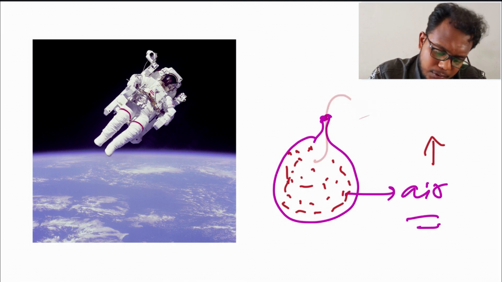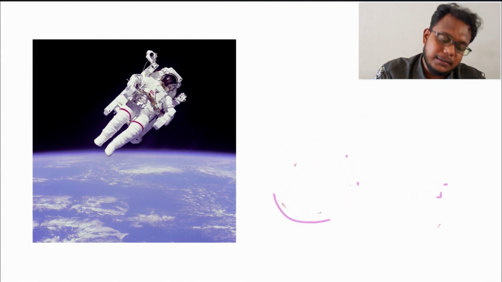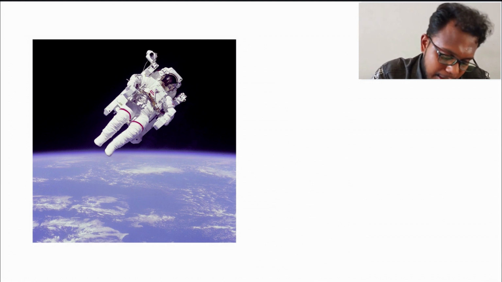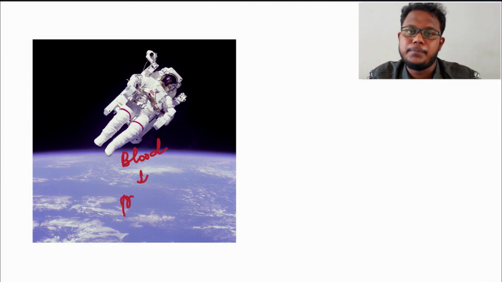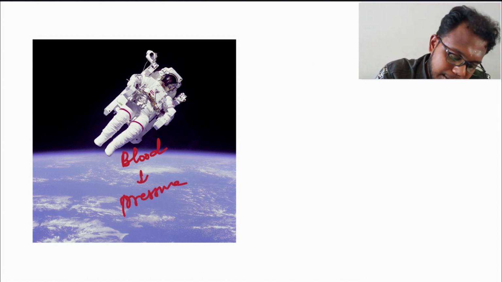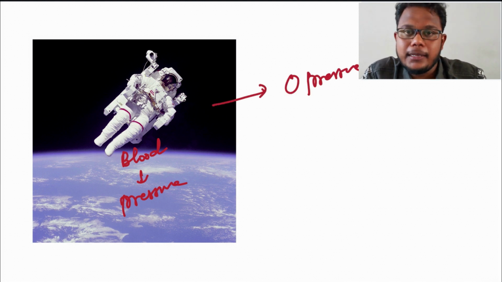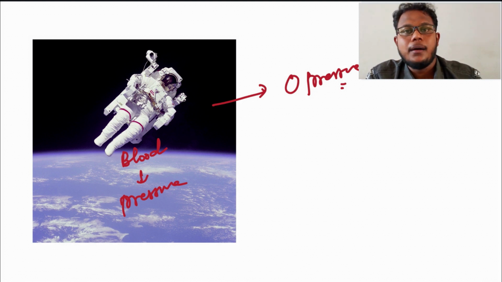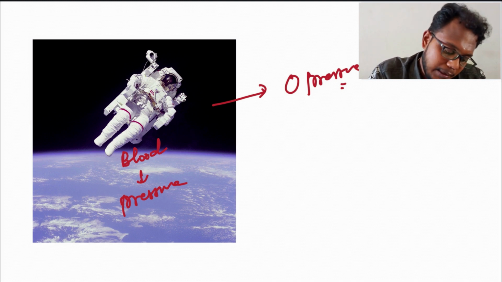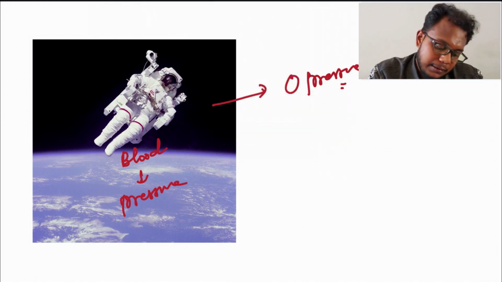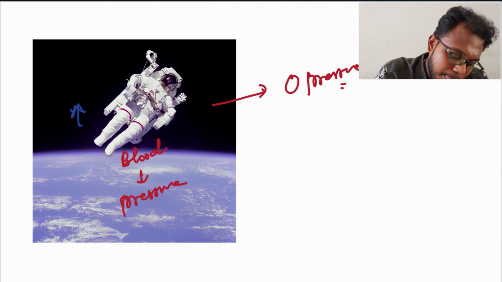So what happens if this man is not here with the space suit? What does his body have? It has blood, and blood has some pressure. So what does space have? It has zero pressure. I told you that particles or any fluid will move from higher pressure to lower pressure, and here we can see that blood will be at the higher pressure and the environment will be at the lower pressure.